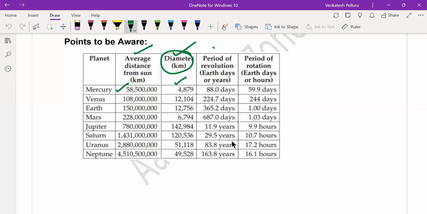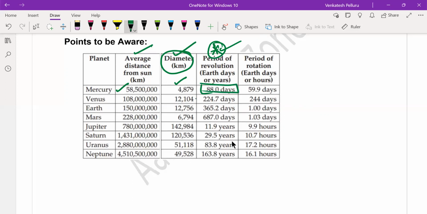So this is the question. The question is regarding the time taken by the planets to revolve one time around the sun. To complete one round around the sun in the elliptical orbit, every planet has its own unique time to complete one round or one revolution. Out of that, the least value is for Mercury. It is just 88 days. Okay, it is 88 days.